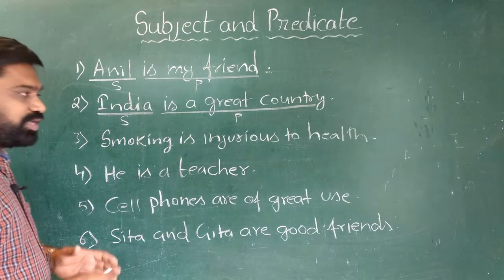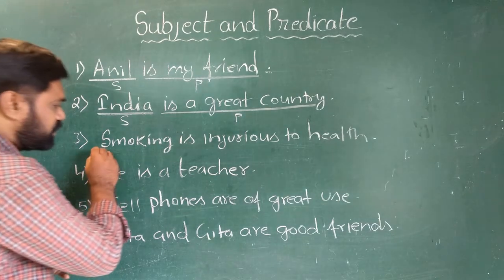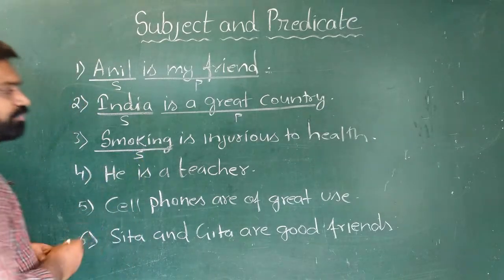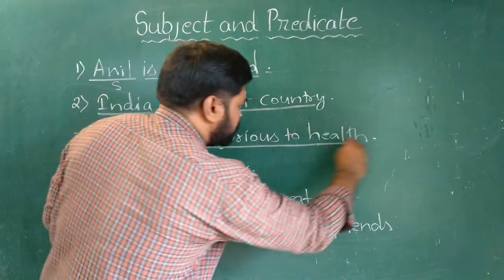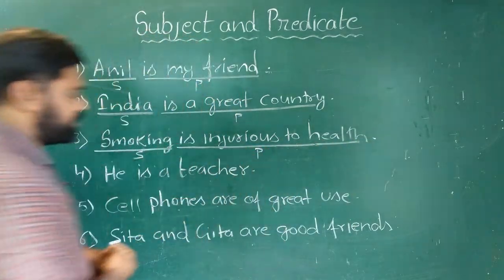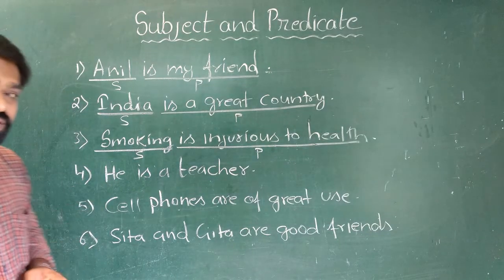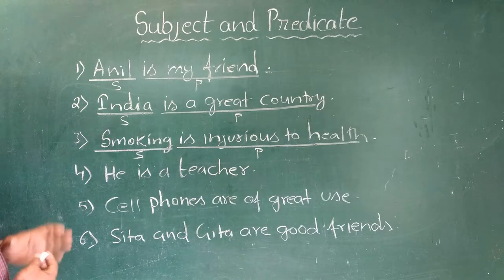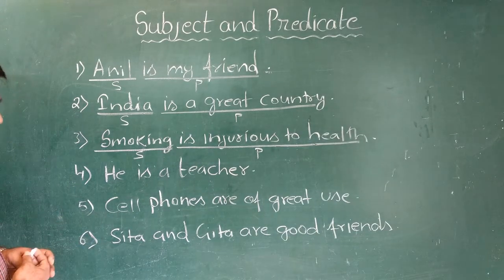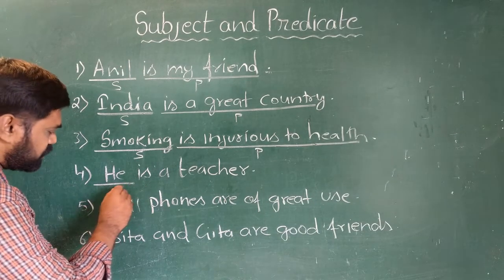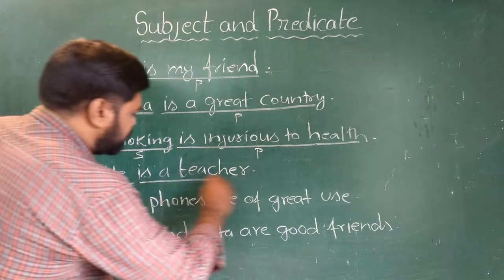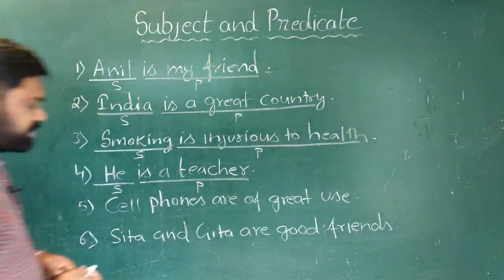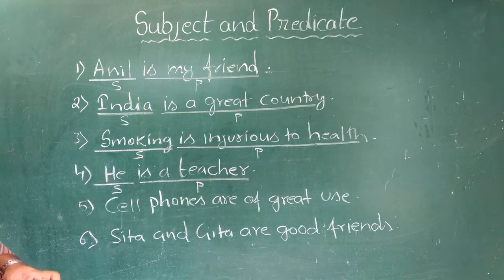Smoking is injurious to health. Here the subject is smoking, whereas is injurious to health is predicate. Here smoking is the name of an action. See the fourth sentence. He is a teacher. Here he is subject, is a teacher is predicate. He is a pronoun. Look at the fifth sentence.